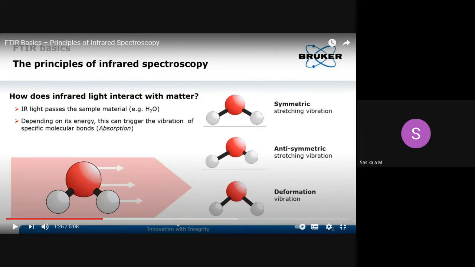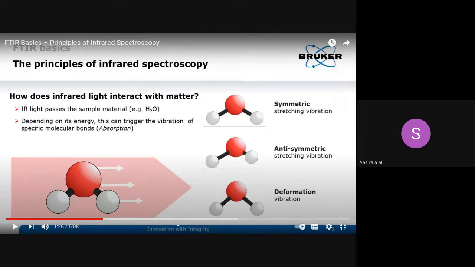In order to characterize the structure of the molecule, we pass IR radiation, an external source of radiation energy, and analyze the molecule. Until we apply some radiation or external energy, we cannot analyze what the molecule is, right? That is why we apply electromagnetic radiation as IR radiation, whereby it goes for stretching and bending vibrations.